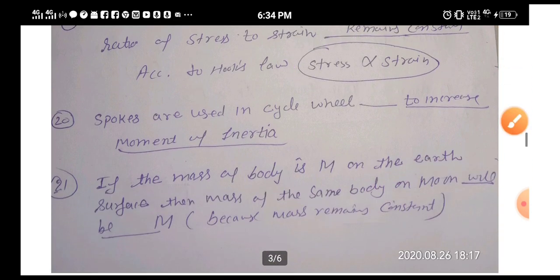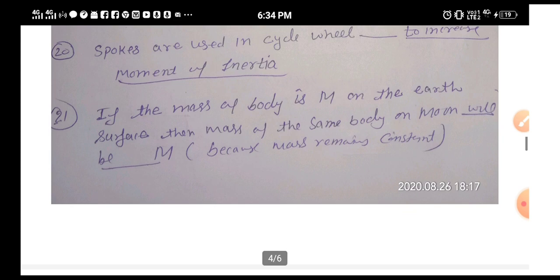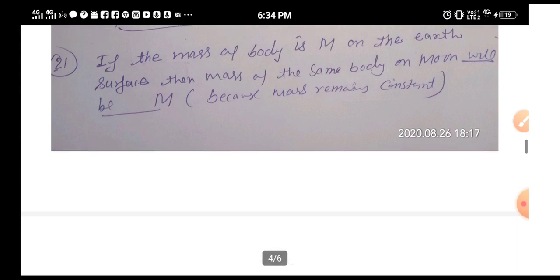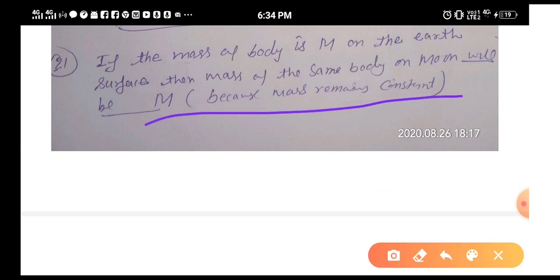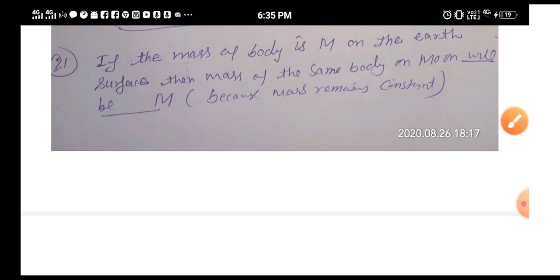Question number 20: spokes are used in a cycle wheel to increase the moment of inertia. Spokes means the wires that are in it, so what are they there for? To increase the moment of inertia. Moment of inertia, you know, we also call it rotational inertia. Question number 21: if the mass of the body is m on the earth, then what will be the mass of the body on the moon? If you have seen my videos again and again, I was telling in those videos that mass remains constant everywhere. It's the weight which changes on the moon. Weight will be 1/6, but mass remains constant.